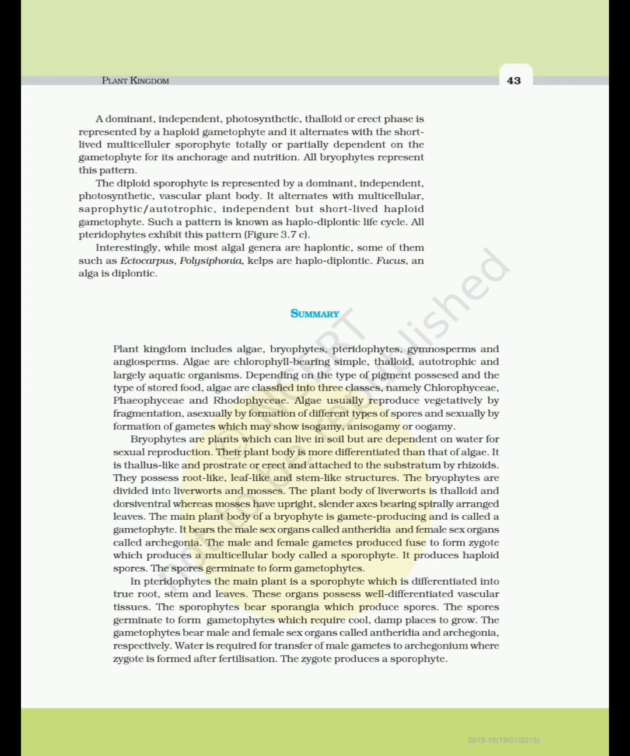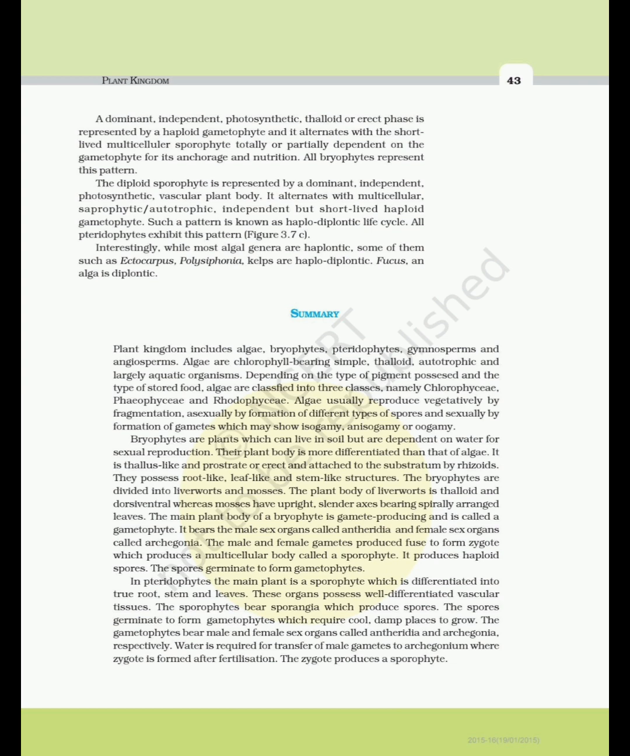The diploid sporophyte is represented by a dominant, independent, photosynthetic, vascular plant body. It alternates with multicellular, saprophytic, autotrophic, independent but short-lived haploid gametophyte. Such a pattern is known as haplodiplontic life cycle. All pteridophytes exhibit this pattern. Figure 3.7c. Interestingly, while most algal genera are haplontic, some of them such as Ectocarpus, Polysiphonia, kelps are haplodiplontic. Fucus, an alga, is diplontic.